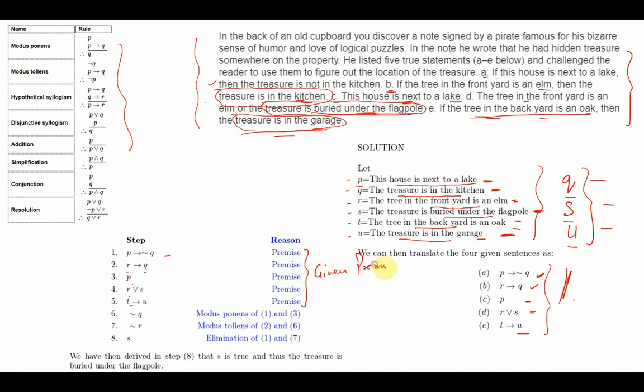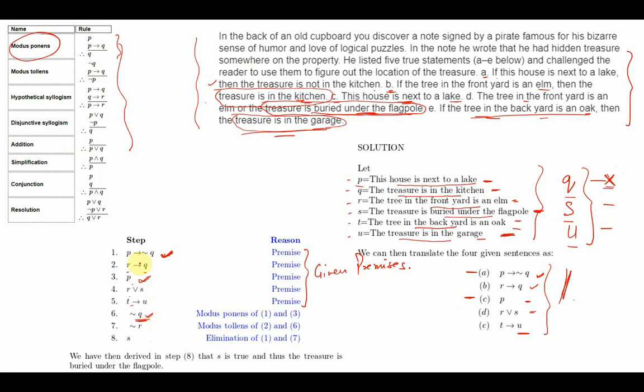I have P implies negation of Q, which is premise A, and I have P, which is premise C. Now I can apply modus ponens on these two to get negation of Q. So negation of Q tells me that this cannot be the conclusion. That means the treasure is not in the kitchen.